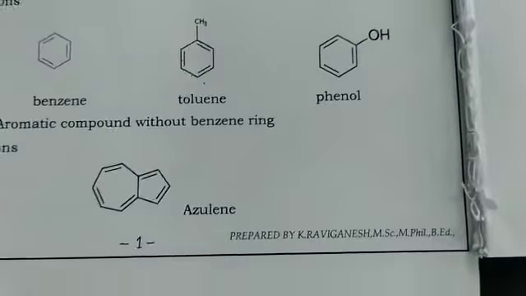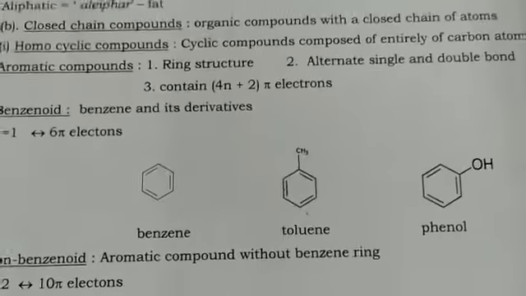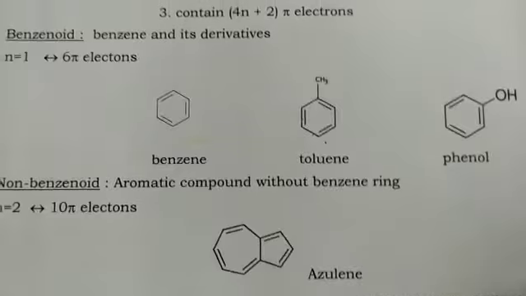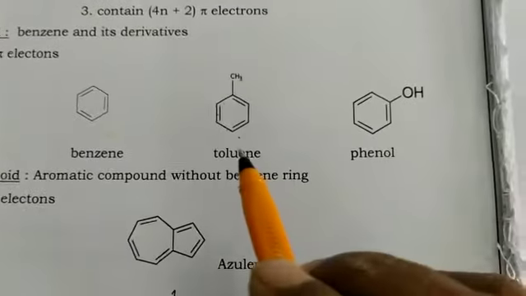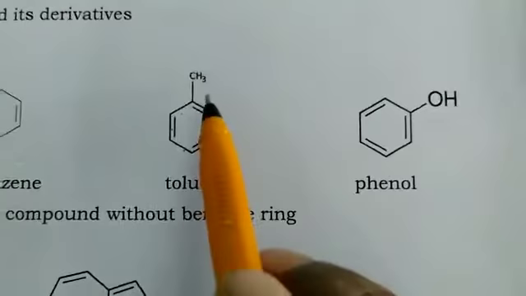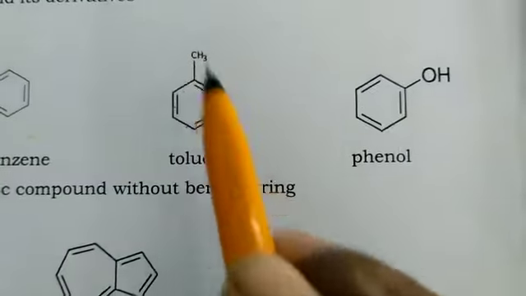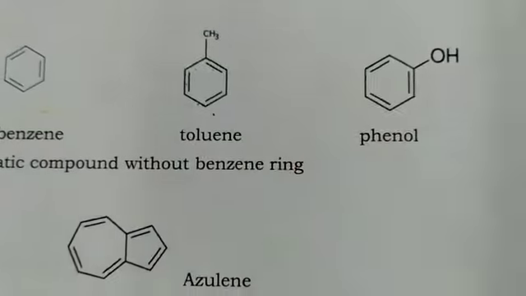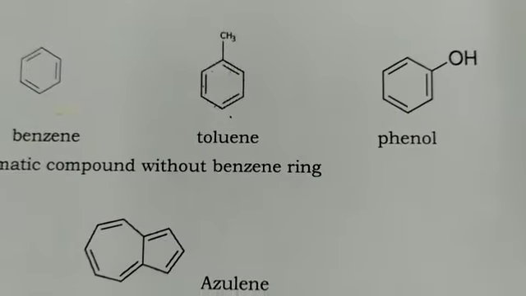Aromatic compounds can be classified into two types. One is aromatic benzenoid compounds and the other is aromatic non-benzenoid compounds. Aromatic benzenoid means those aromatic compounds which contain a benzene ring. For example, methylbenzene, that means toluene. Here, phenol, the benzene ring with an OH group attached. So these compounds come under the category of aromatic benzenoid.